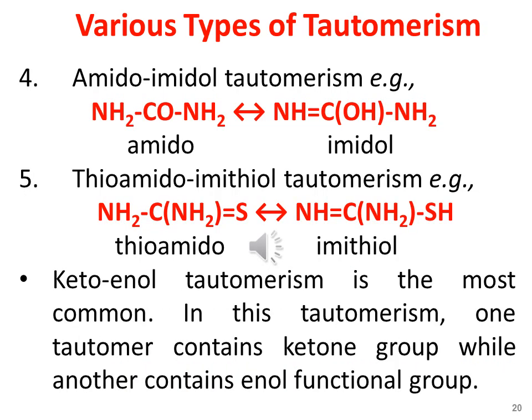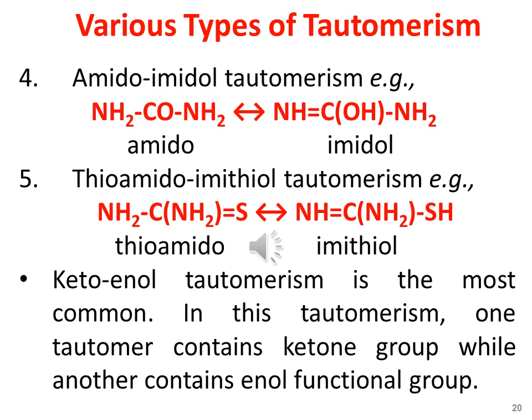Similarly, amido-imidol tautomerism involves the conversion of amido functional group into imidol functional group. In thioamido-iminothiol tautomerism, thioamido functional group is converted into iminothiol functional group.